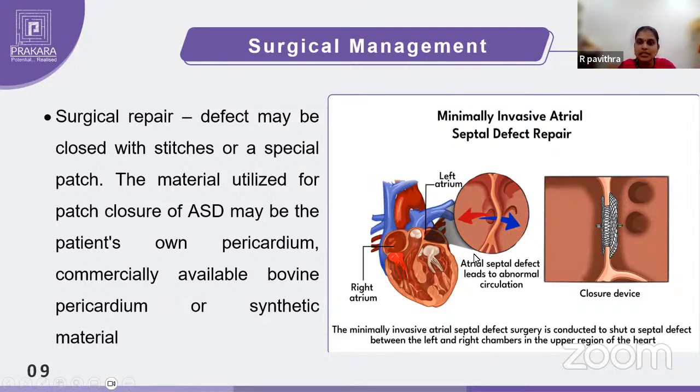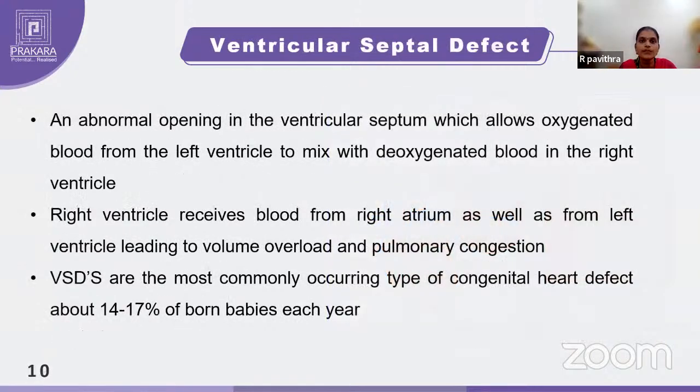This is a surgical repair that we will do if the diameter is above 8 and if it is not getting closed by 1 year. You have to remember this when you are writing the surgery. Apart from that, usually it will be closed within a year. So that's all with the atrial septal defect.